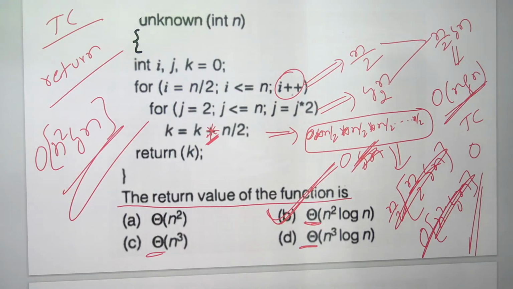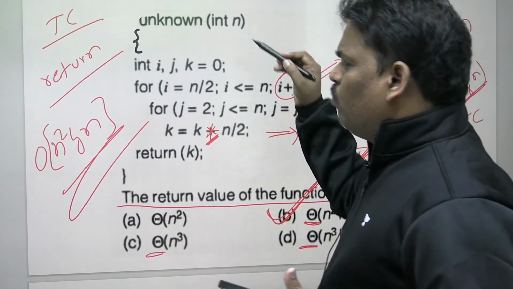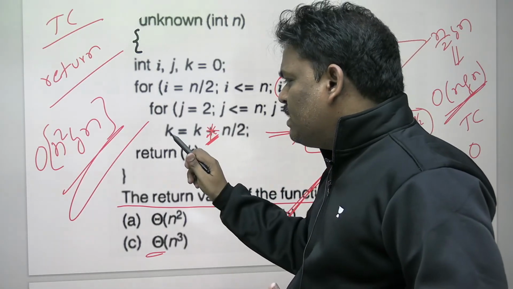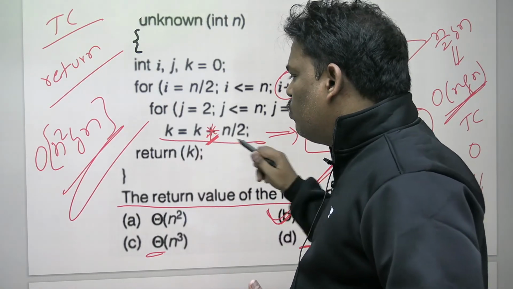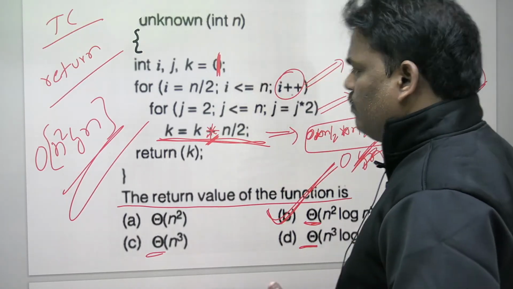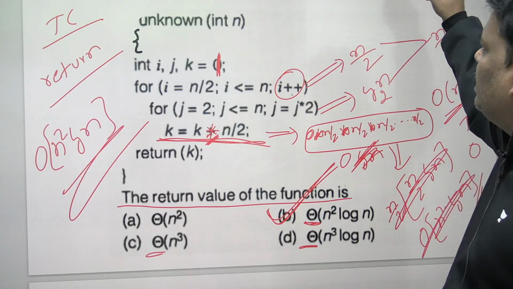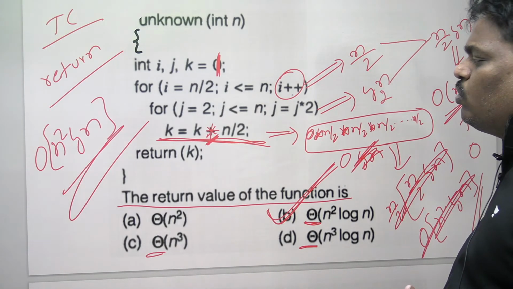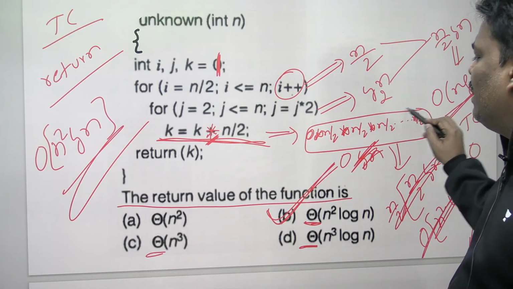Can you help me now? Listen, what is the return value? K is equal to K into N by 2, where K is 1. What is the answer? What is the return value? K is 1. K is equal to K into N by 2. Can anyone help me? What is the answer?